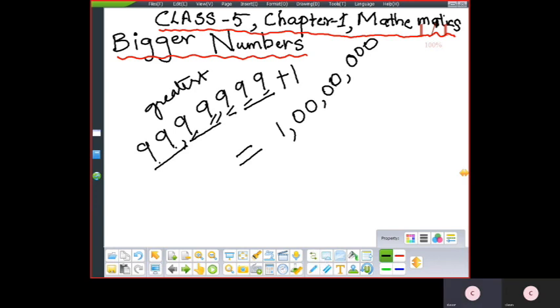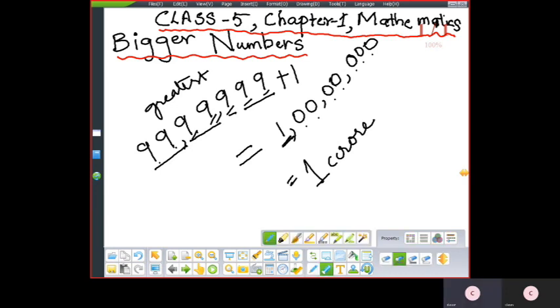Now, how will you spell this numeral? 1 crore. Yes, 1, 10, 100, 1,000, 10,000, lakh, 10 lakhs, 1 crore. So what is it called? 1 crore. So 1 crore is the smallest 8-digit number. Got it? Just an elaboration of the digits.